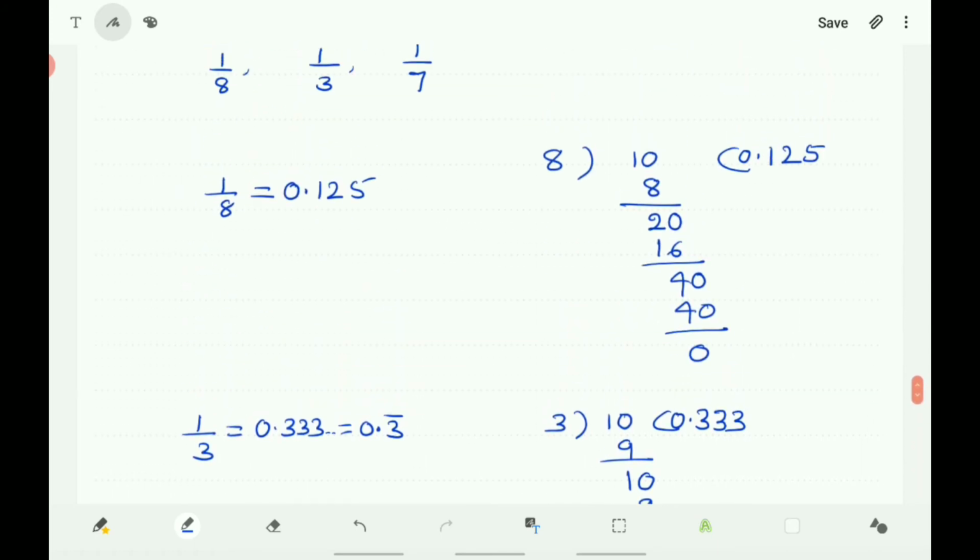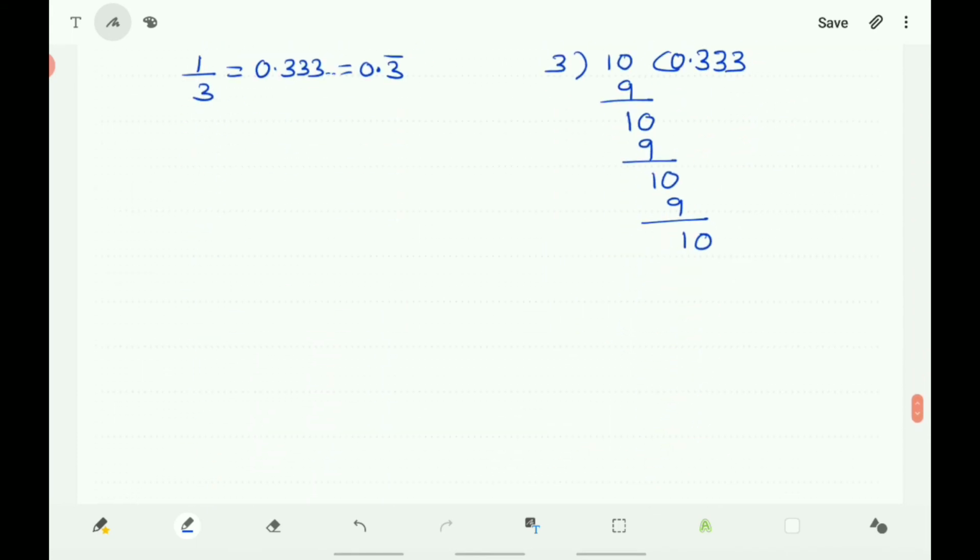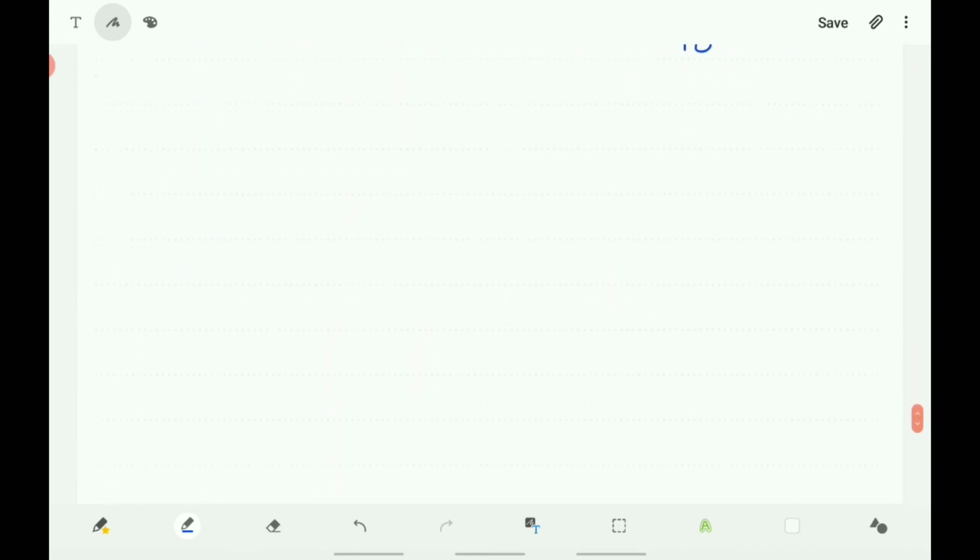Next you take 1 by 7. Then you divide 1 by 7. Put 0 here and it becomes 0 point.